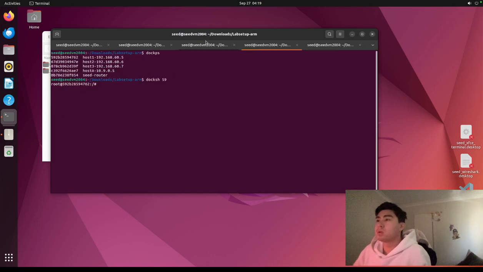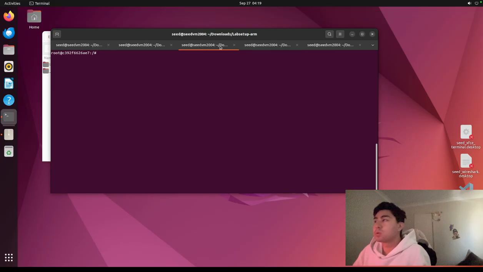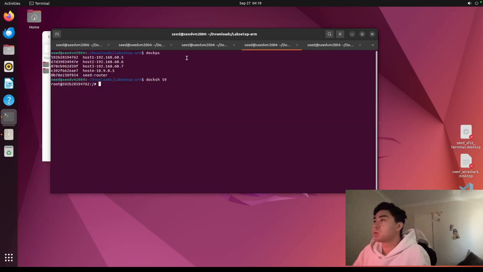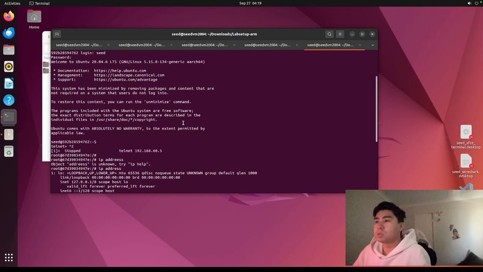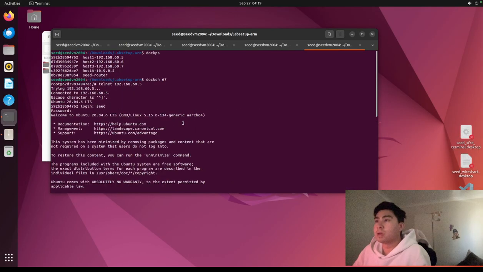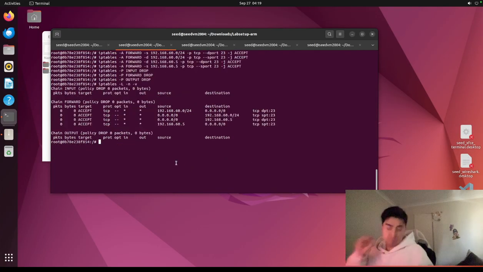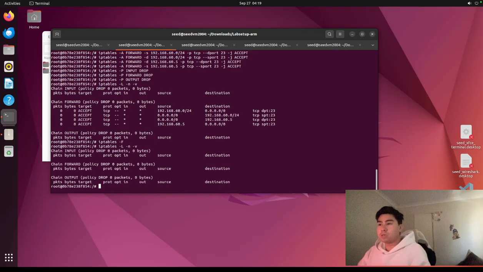Okay, perfect. Oh, what did I do here? Oh yeah, it does. Okay. That's perfect. So we're gonna clear it. In order to clear it, we just do iptables -P -F. So when we do that, it's all gone.